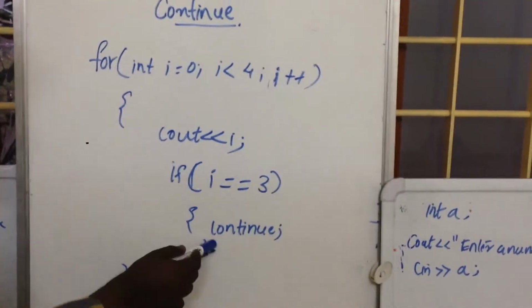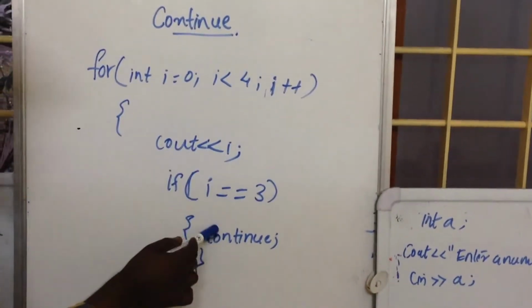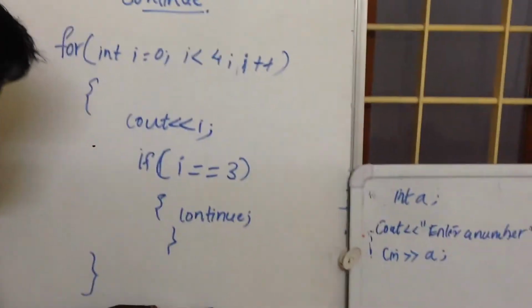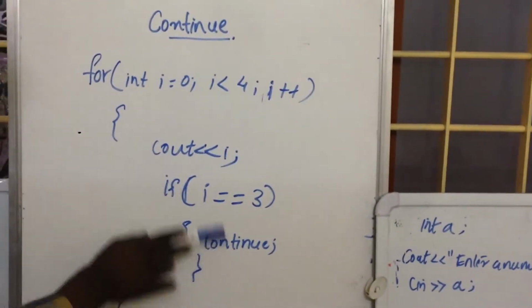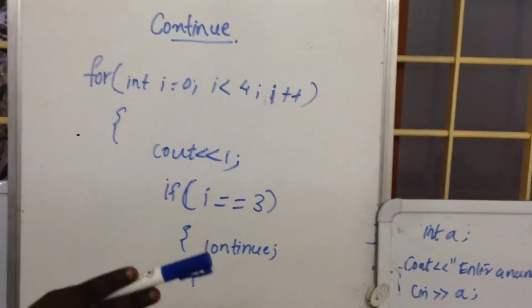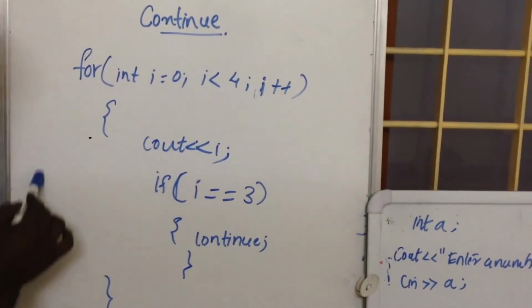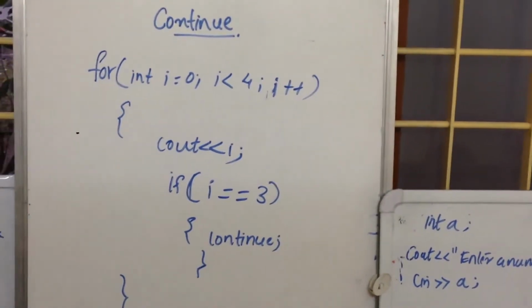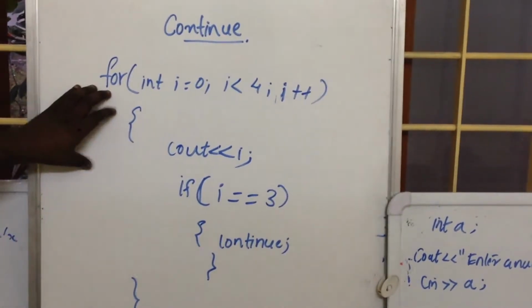If the statement is here, it will execute this much, but if the continue statement occurs, then the rest of the body of the loop will not get executed. Then it will start from here and continue like so. Okay, let's see the example given.